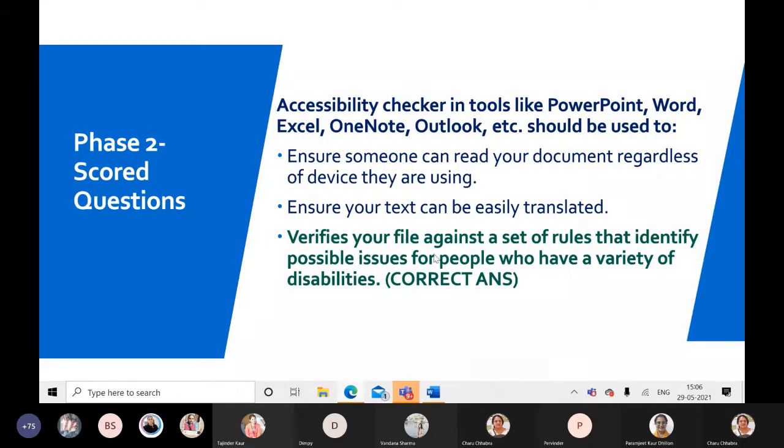Verifies your file against a set of rules that identify the possible issues for people who have a variety of disabilities. So accessibility checker is a tool majorly for disability. So this is the correct answer, highlighted with green, and I have written correct answer as well. So we can click accordingly.